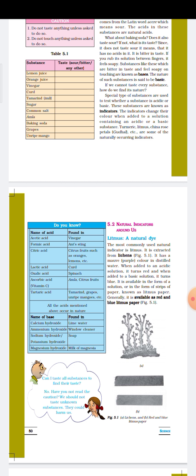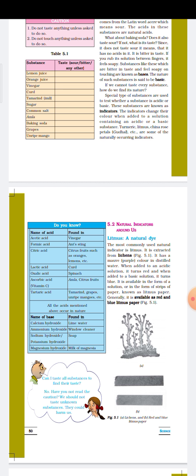Examples of organic acids are carbonic acid, lactic acid, and acetic acid. These are the various examples of organic acids. And when acid reacts with bases, it forms salt and water. This is also one of the important characteristics of acids.